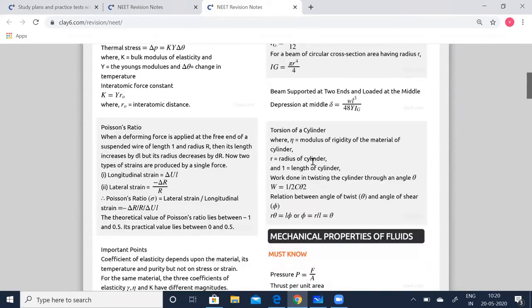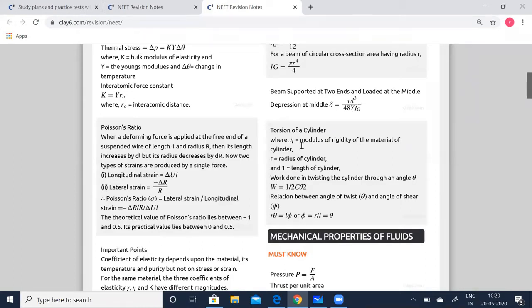For a beam supported at two ends and loaded at the middle, the weights are going to be supported at the ends and the load is going to be in the middle. Then the depression at the middle delta is given by W L cubed divided by 48 Y IG.